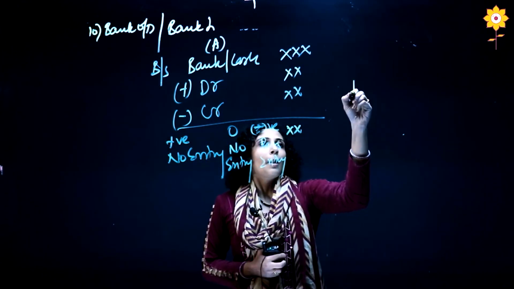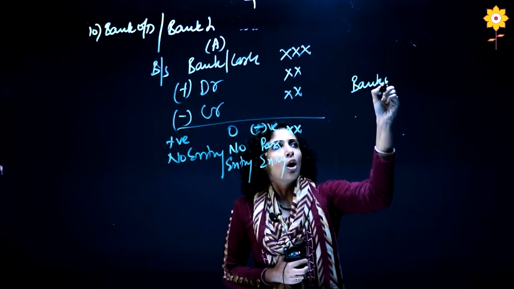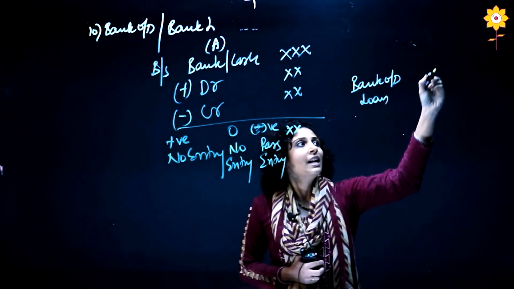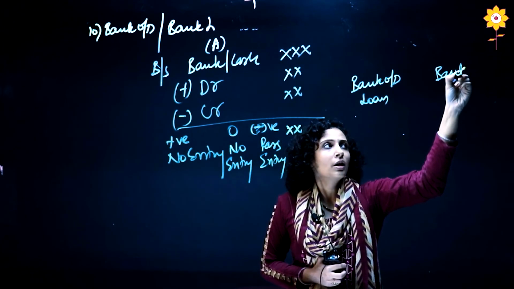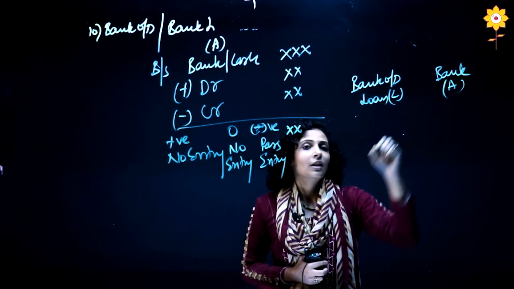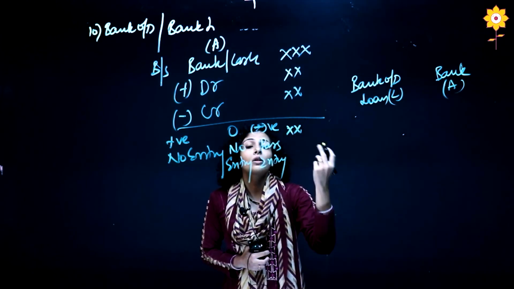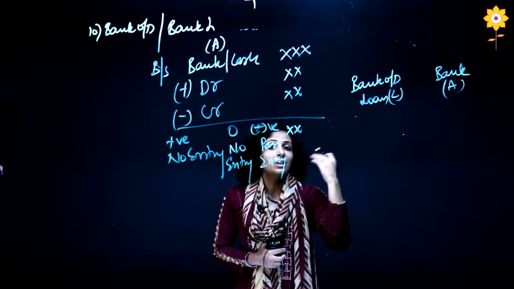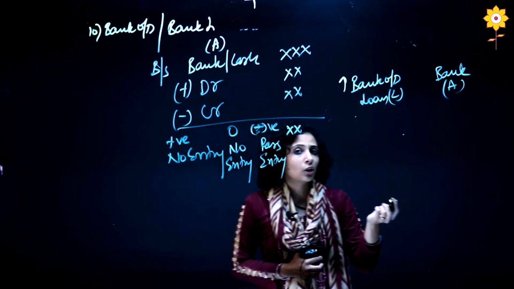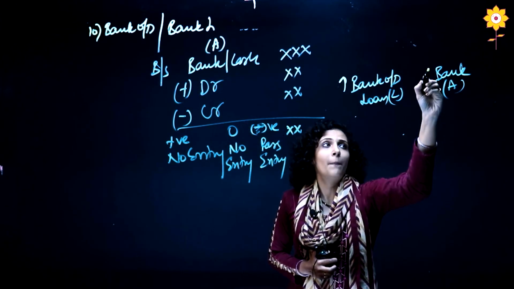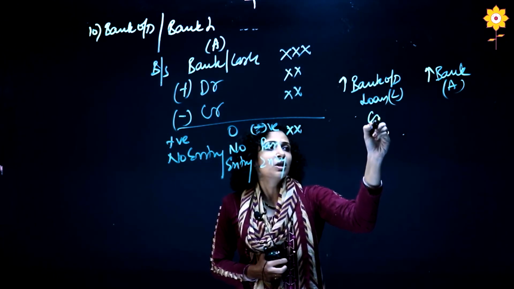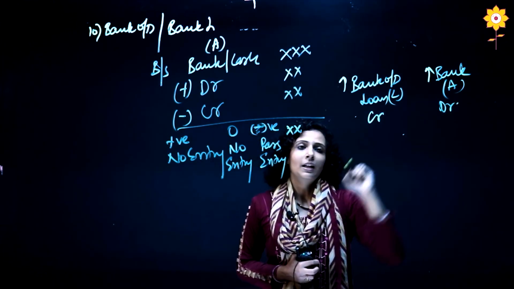Now, bank OD or bank loan, whatever you are creating, is one account involved and second is the bank or cash. It is a liability, it is an asset. I am asking to create a loan, I am asking for a loan, so it is increasing. When I ask for a loan, I receive the cash, so my bank account also increases. So this will be credited, this will be debited.